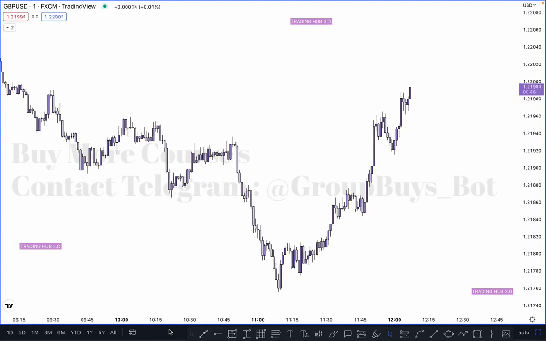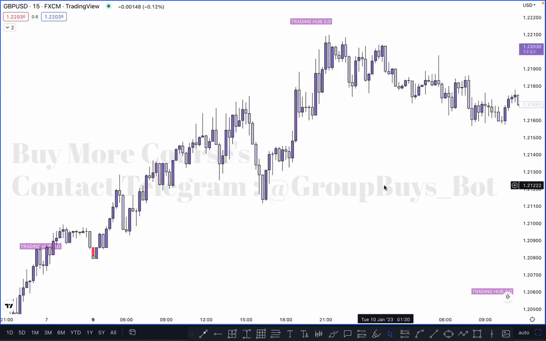So let's start now, and we will start with retailers' liquidity. There are different types of liquidity in retailers, but we will focus on the major types of liquidity and patterns. Now let me show you exactly on the chart so you can understand very easily and quickly. First of all, start with trend line liquidity. And what is trend line liquidity?